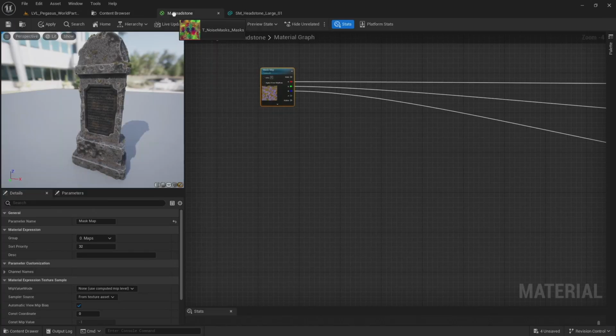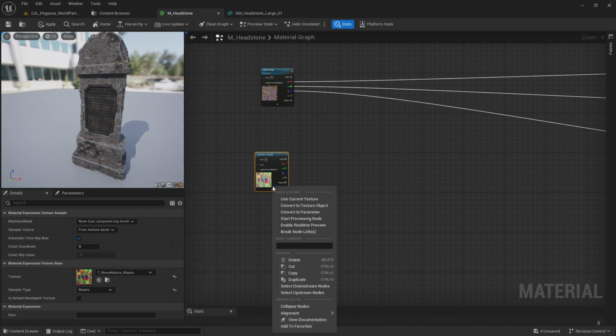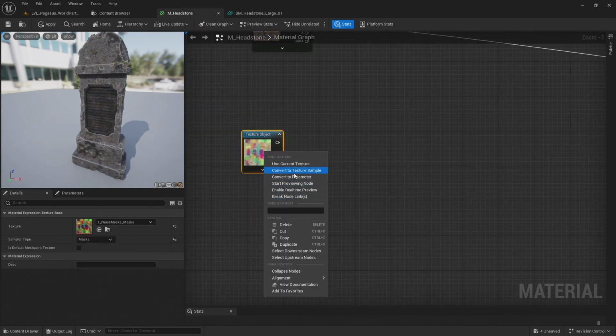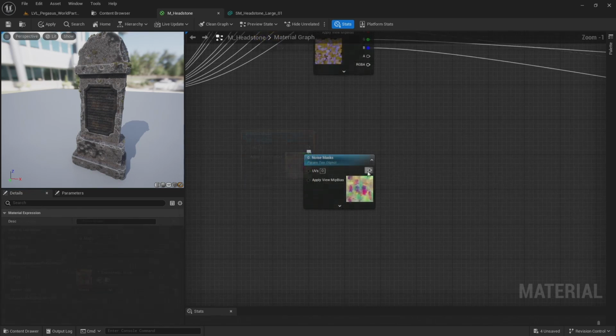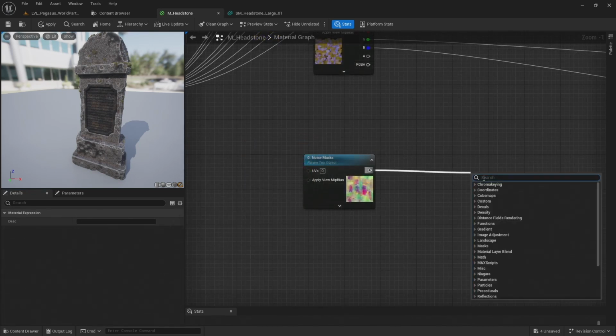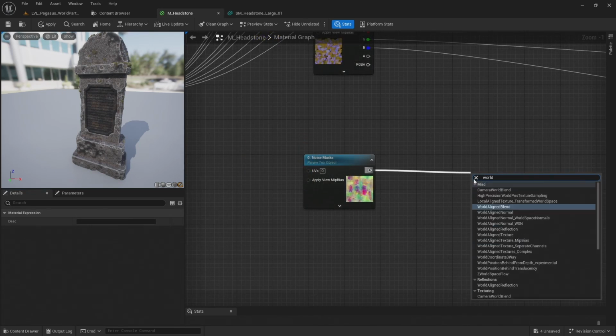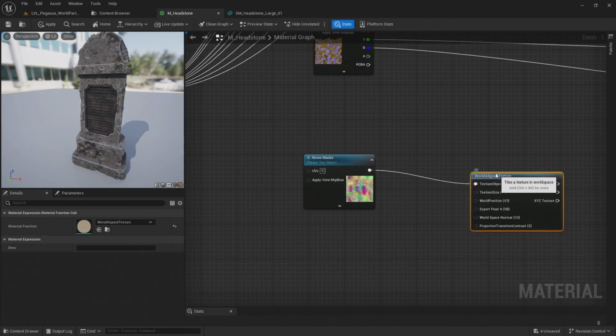and then add this into the material. I'm going to want to convert this to a texture object as well, and to a parameter, and call this 0 noise masks. And I'm going to put this into the 0 maps group as well. And I'm also going to want to set this up with a world aligned texture.